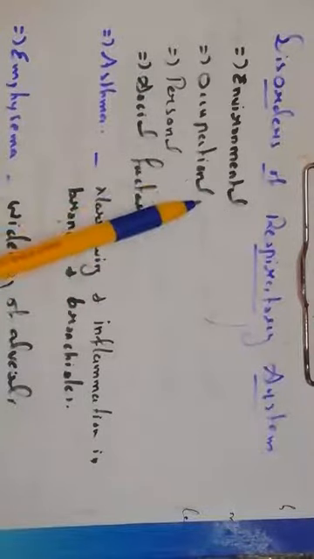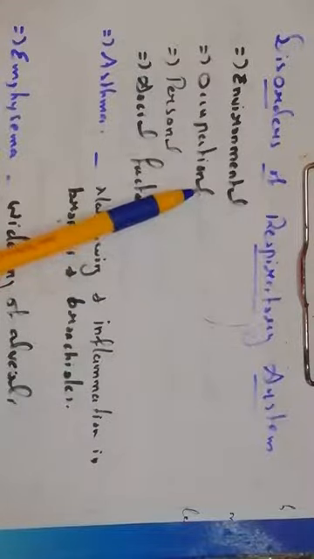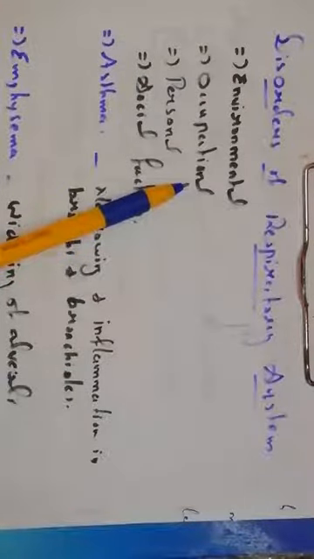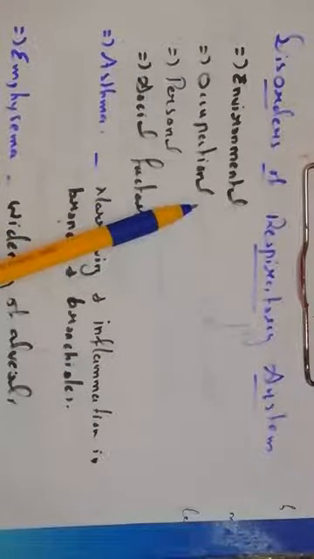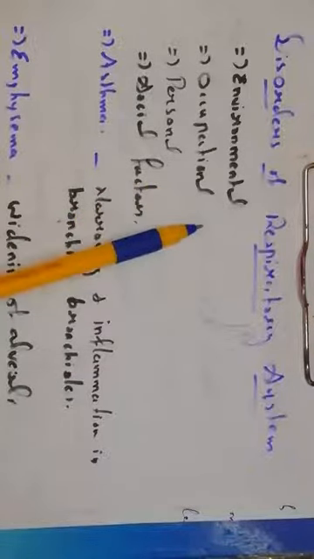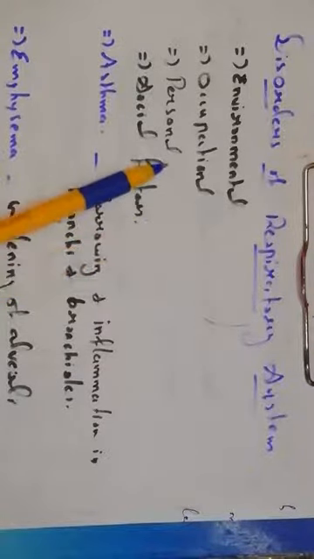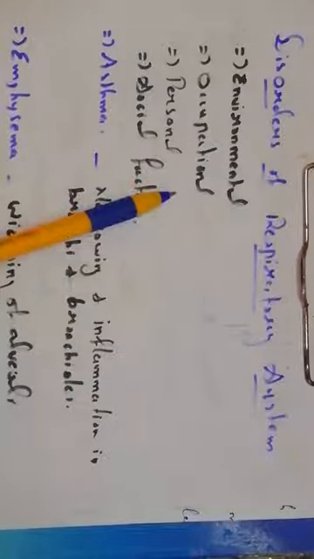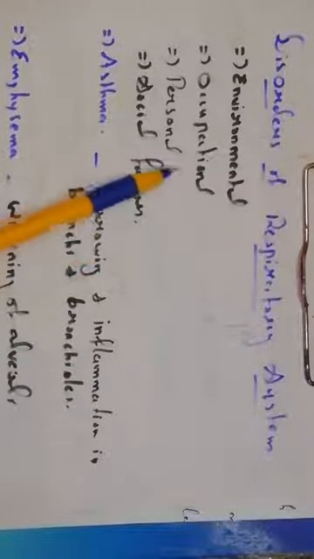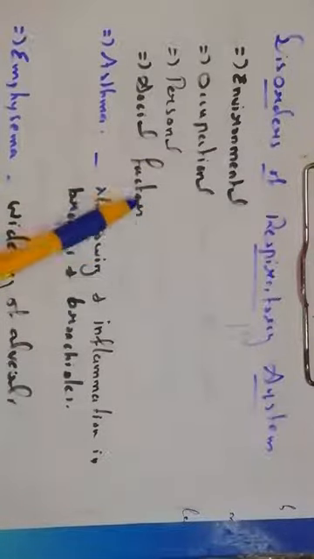Occupational reason. Occupational means the working site. As per the site where the person works, it may also cause some diseases. That is one of the reasons. Personal reason. Personal means the personal habits of an individual may lead to some diseases. Social factors.